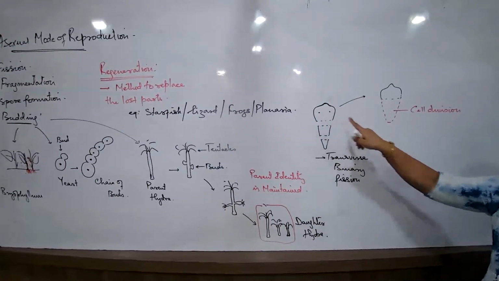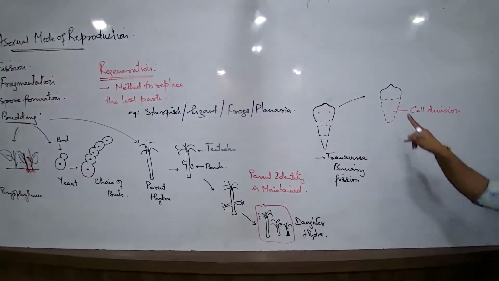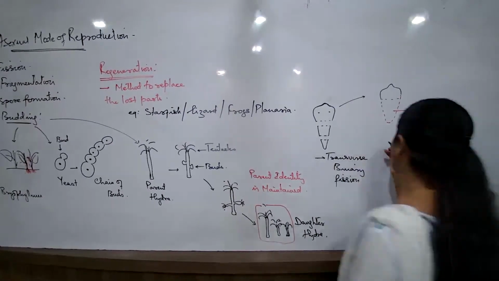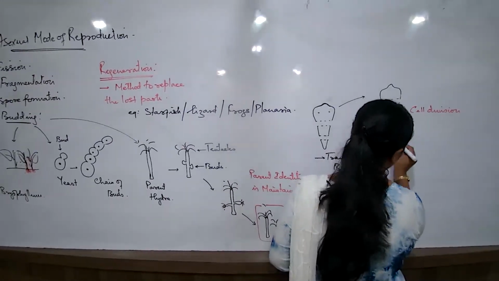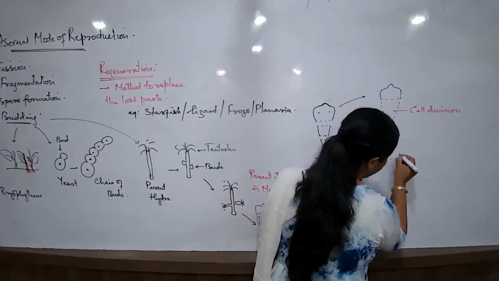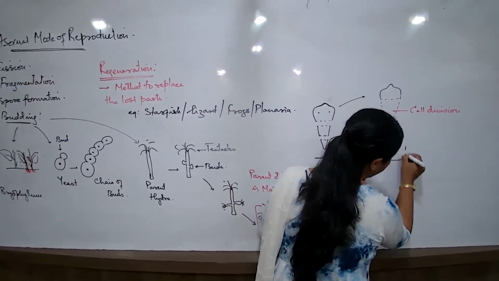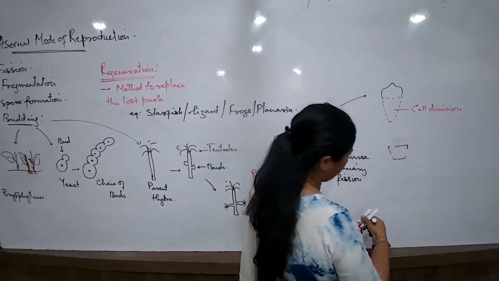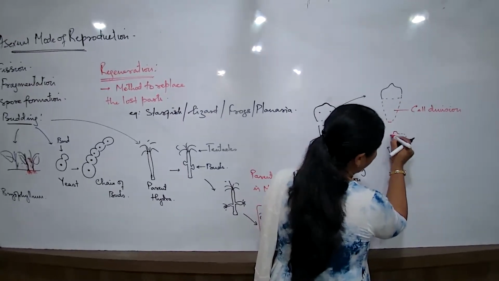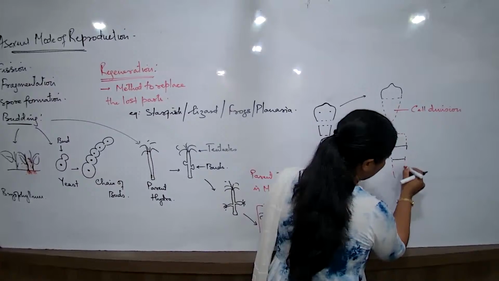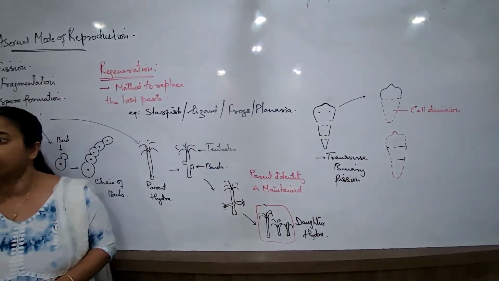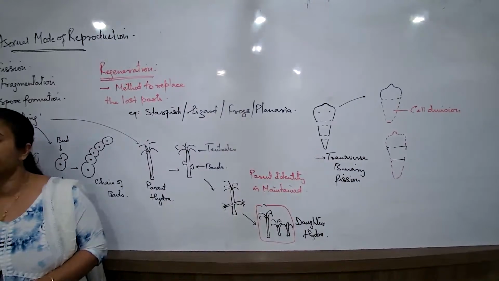This part can very well, by simple cell division, form the rest of the body. What about this one? If I talk about this part also, now this is the fragment. I talk about the middle fragment, say suppose. Now this is the middle fragment. Now what will happen to this middle fragment? This middle fragment will very much form the upper part and also the lower part. Yes, and the new organism can be formed.